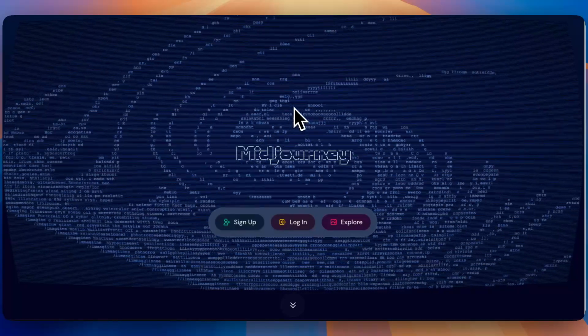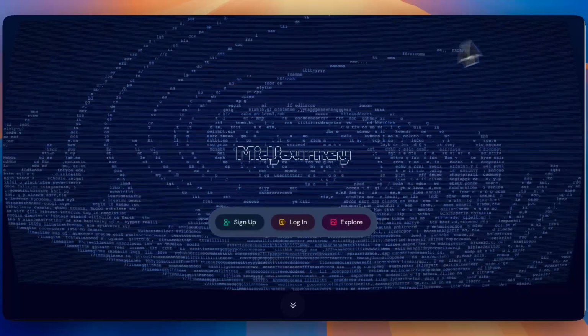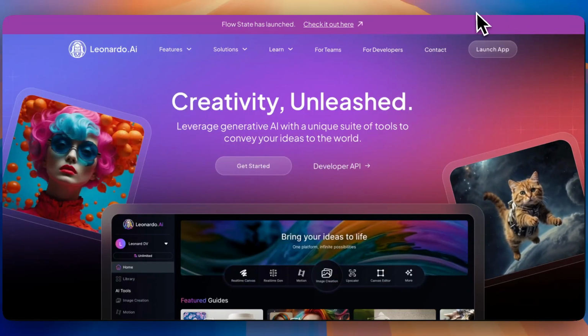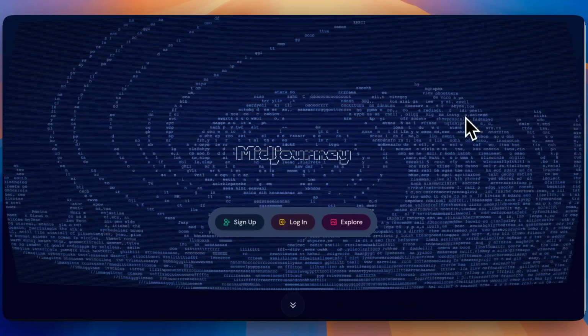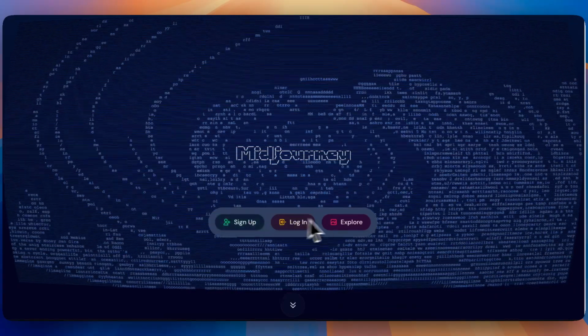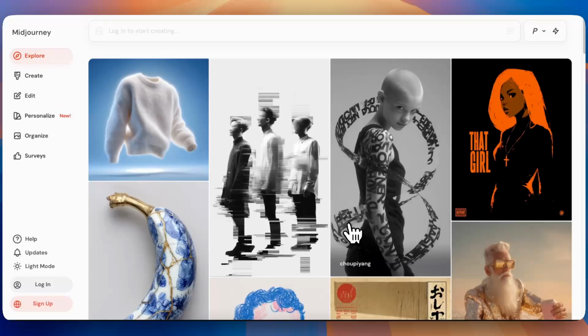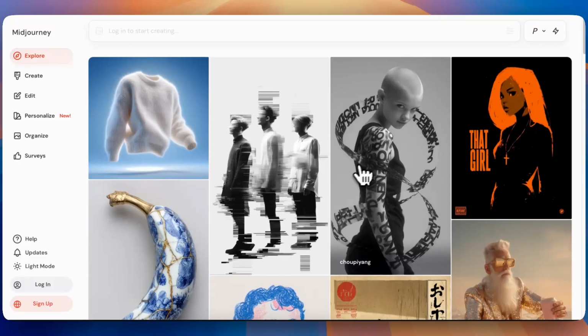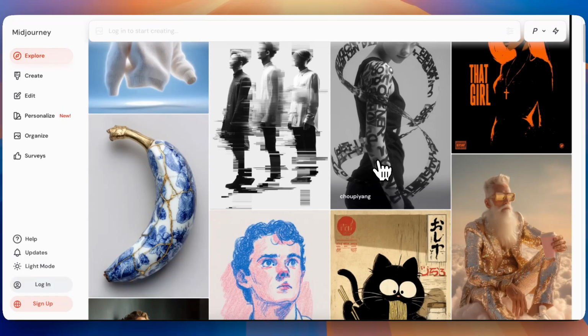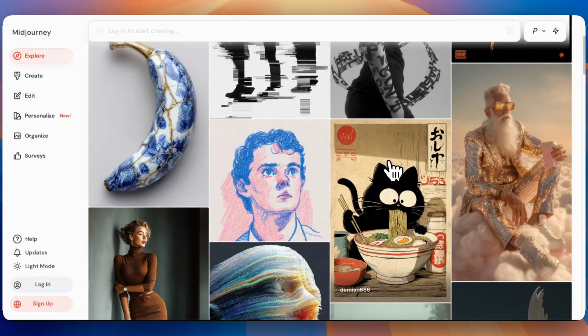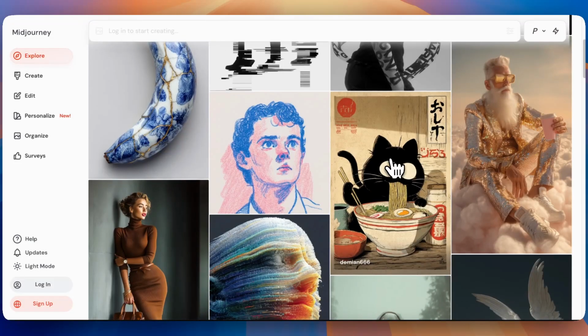In this video, we're going to be comparing Midjourney AI to Leonardo AI. So with Midjourney, it's known for visually stunning, stylized images with painterly or abstract qualities. It's great at interpreting vague or creative prompts and turning them into unique artwork. It's very popular in concept art, fantasy, surrealism, and mood boards.